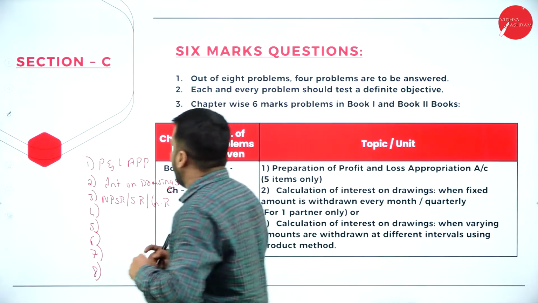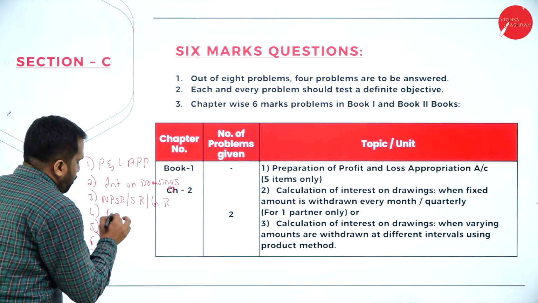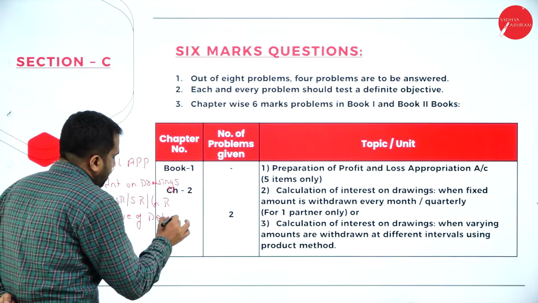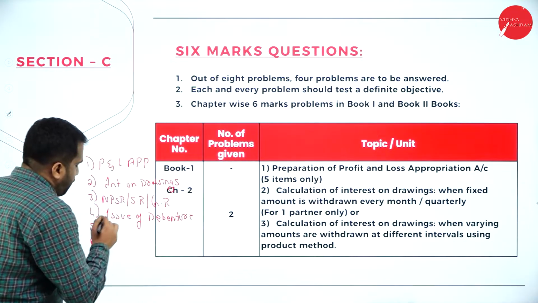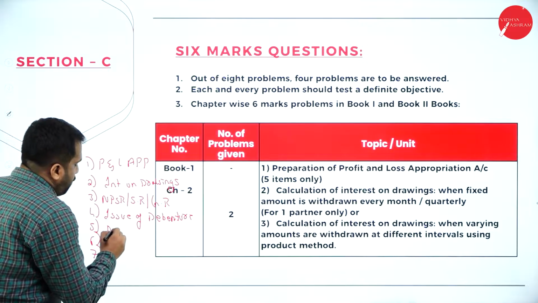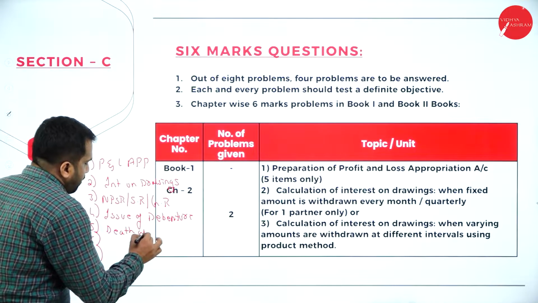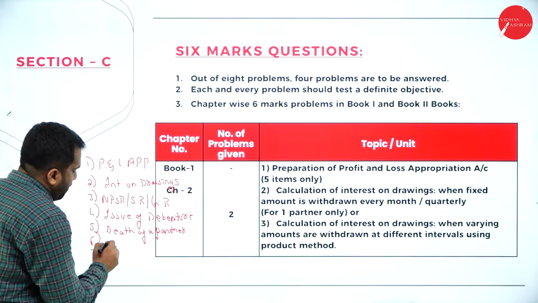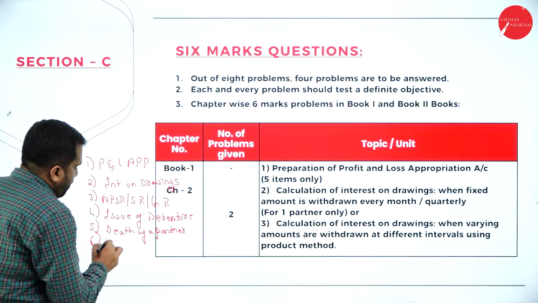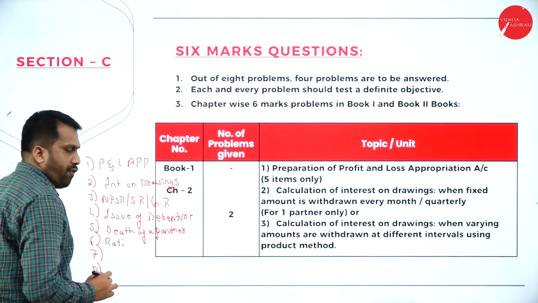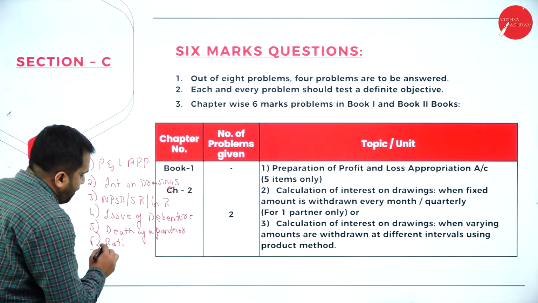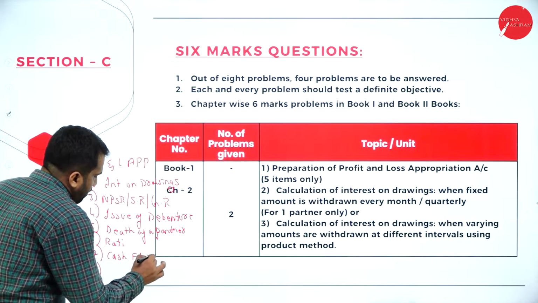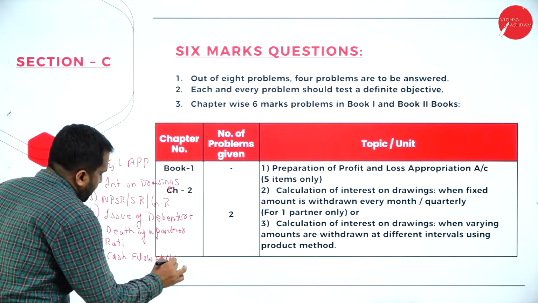Question number 4 will be issue of debentures. And the next one will be your death of a partner. Death of a partner. And the next will be your ratios. Any one question from ratios. And the next one will be cash flow. Cash flow statement.